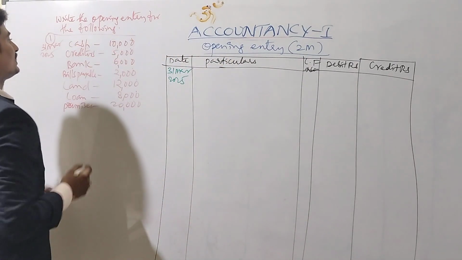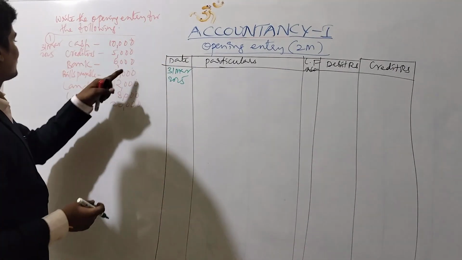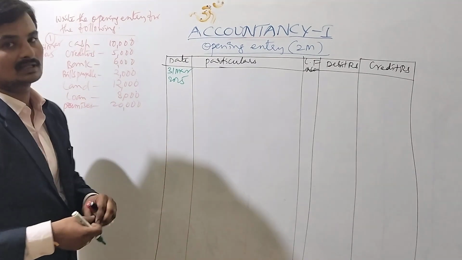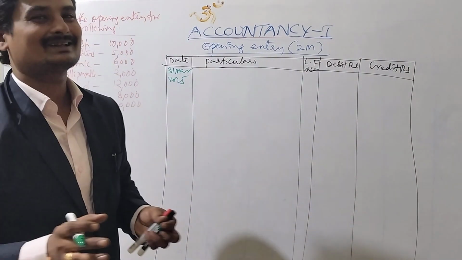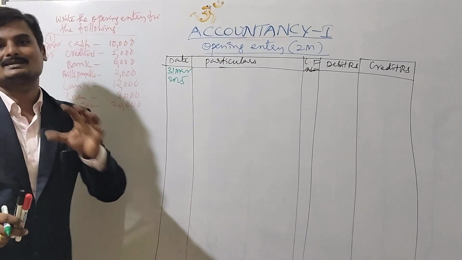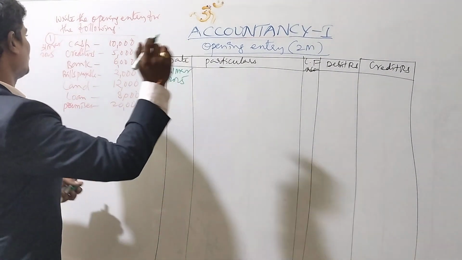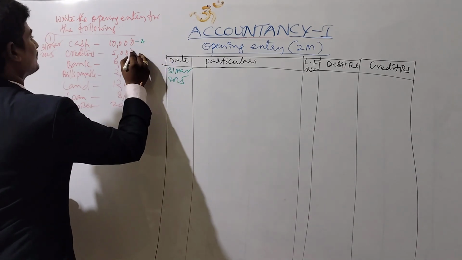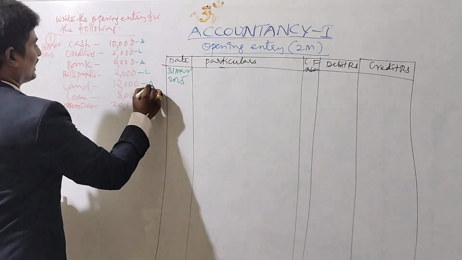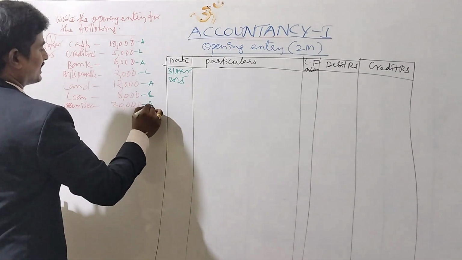Here he mentioned cash 10,000, creditors 5,000, bank 6,000, bills payable 2,000, land 12,000, loan 8,000, premises 20,000. If you observe very clearly, these are all assets and liabilities. Just categorize: cash is an asset, creditors a liability, bank an asset, bills payable a liability, land an asset, loan a liability, and premises an asset.